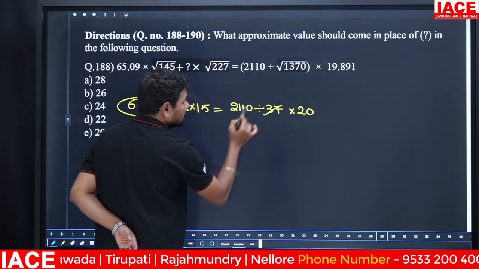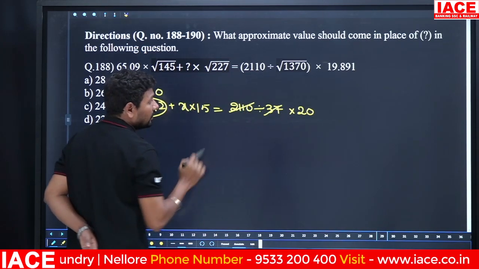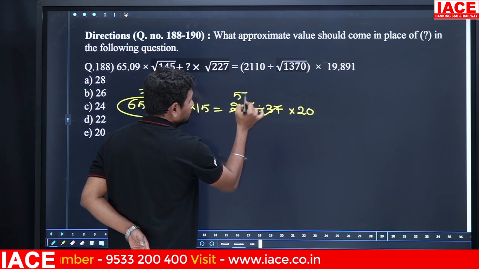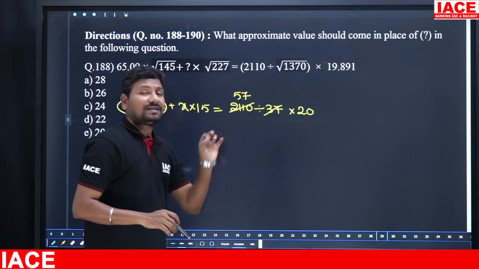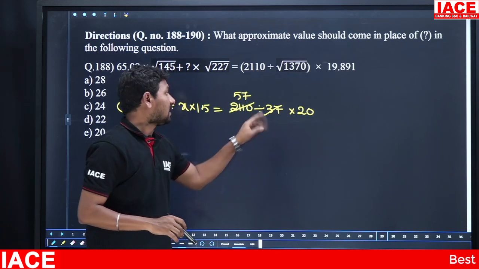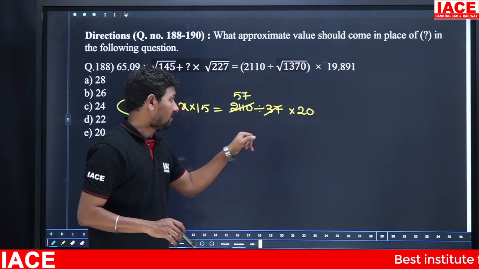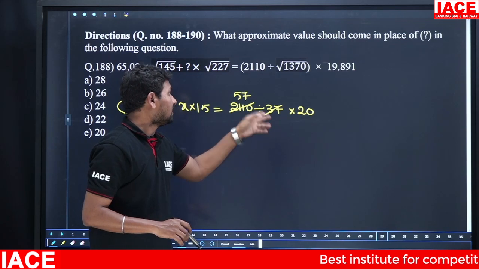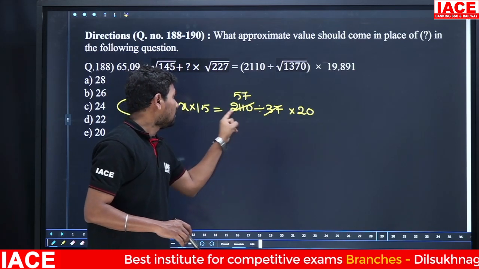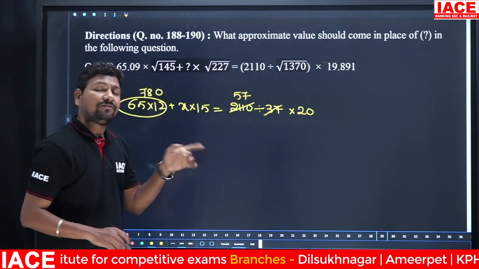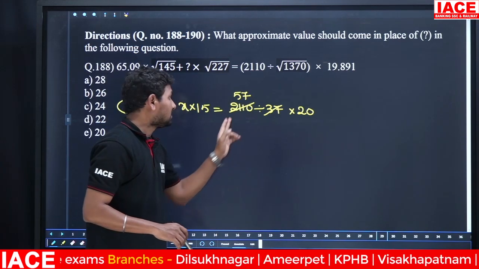Here 37 is dividing 2110. You will get approximately 57 times. How many times? 37 5s: 30 5s is 150 and 7 5s is 35, then 185. 37 5s is equal to what? 185. Then 185 is going from 211. 15 plus 11 is equal to 26. 260 will be there.